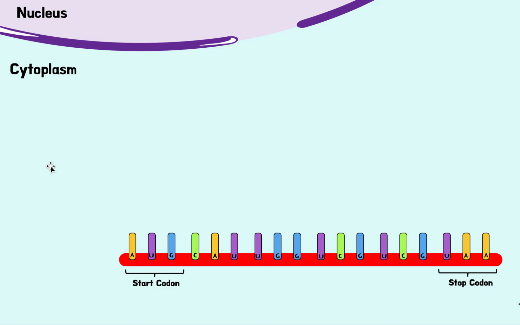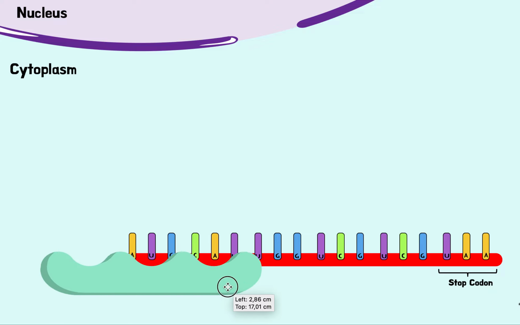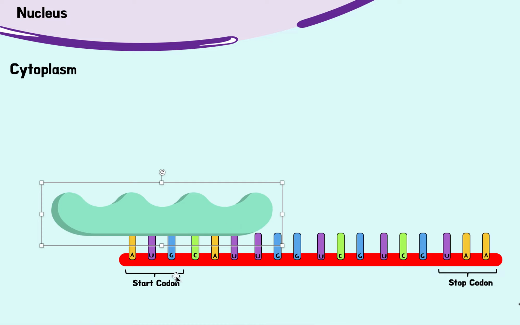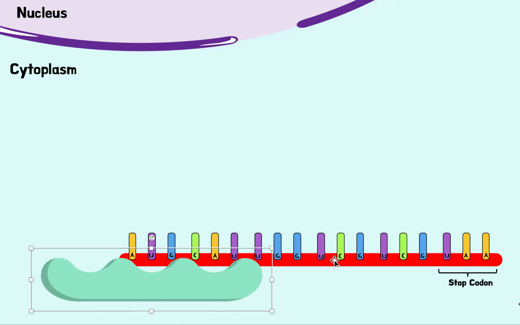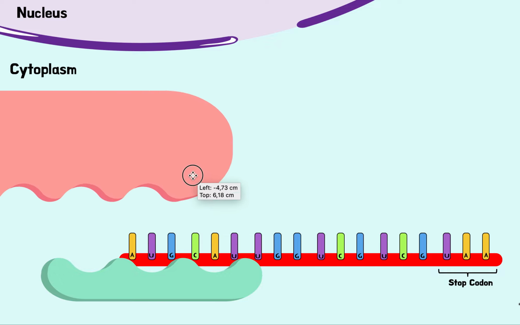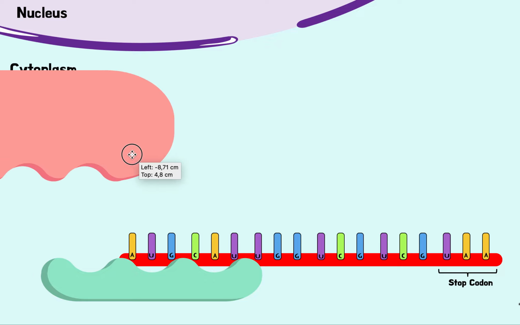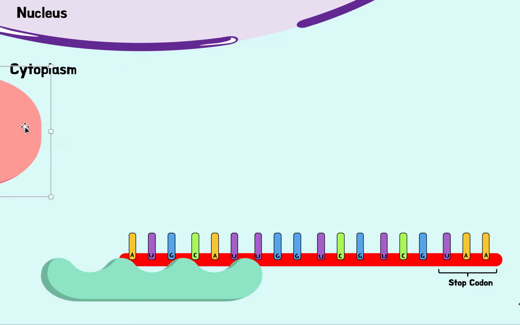So let's go back to this image. Now the first thing that happens in translation is, I'm going to delete this start codon here, but this small subunit is going to come in and bind to the mRNA. The large subunit, not yet, will come in shortly. For now, it's not going to come in. The next thing that comes in is going to be something called a tRNA.